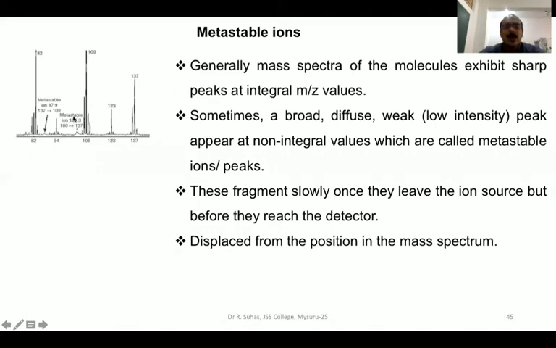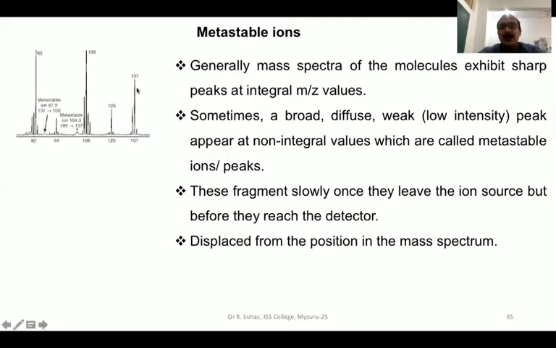So how are these metastable ions formed? We know that in a mass spectrometer, there will be a sample inlet. After that, there will be an ionization source. If everything goes well, the sample undergoes ionization inside the ionization chamber, comes out of the ionization chamber and enters into the analyzer. If everything goes well, then the peak will appear like this.